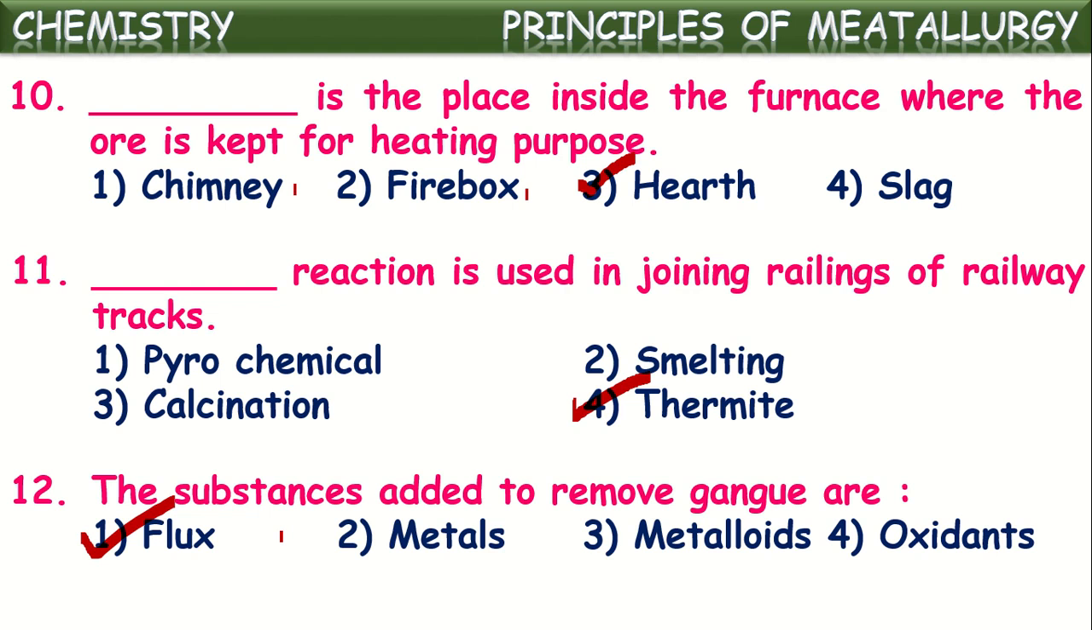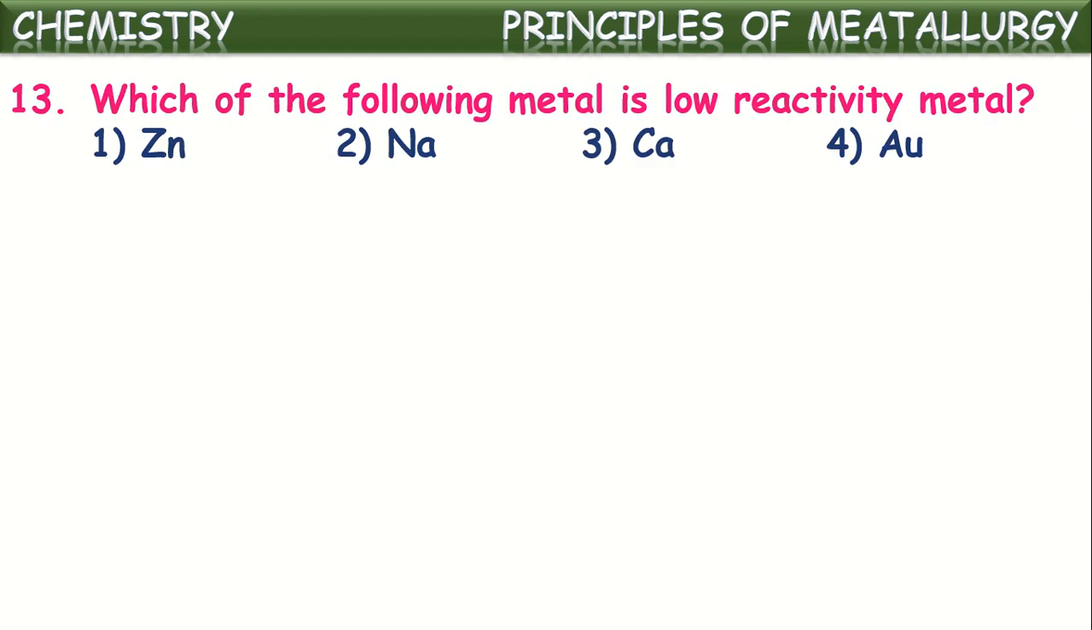For the removal of these impurities or gangue from the ore, they add another substance which reacts with these impurities. That substance added there is called flux. This flux reacts with the gangue and converts it into slag. That slag will be removed from the ore from time to time, so that the ore will be purified. So here the substances added to remove gangue from an ore are called flux. Okay, next one.